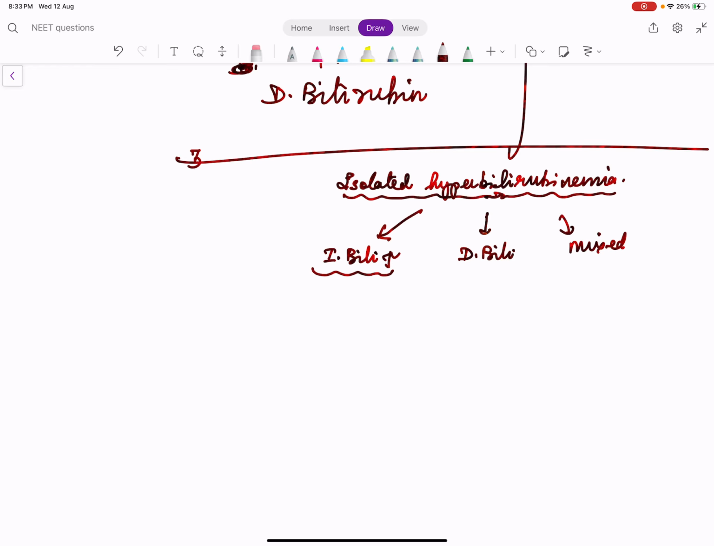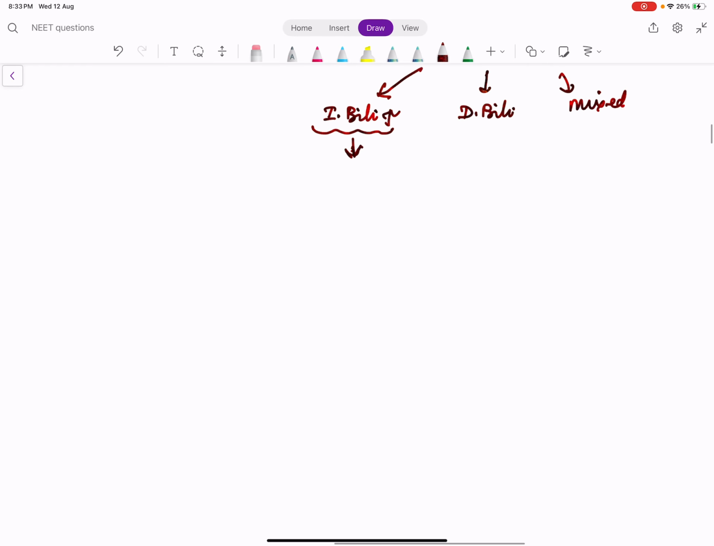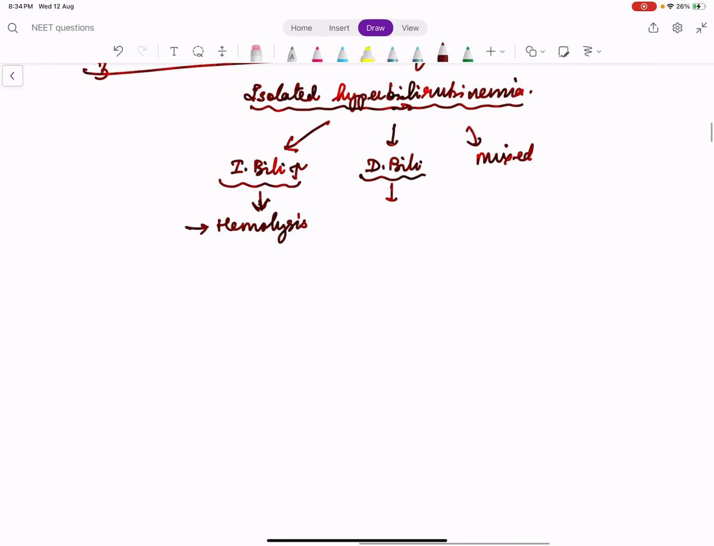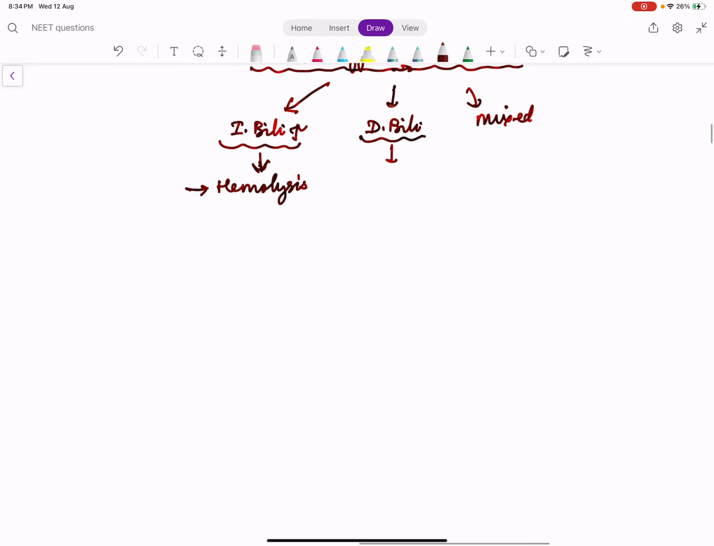If there is a pure elevation of indirect bilirubin, remember bilirubin is produced by hemoglobin degradation. So when indirect bilirubin is more, it means more of the hemoglobin is released from the blood cell. So predominant elevation of indirect bilirubin occurs in hemolysis. Predominant increase in direct bilirubin, we saw, occurs in cholestatic diseases, and mixed hyperbilirubinemia is seen in liver diseases.